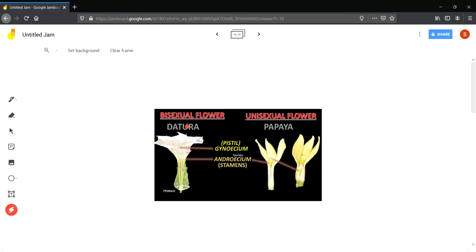Like this datura plant, you can see it has gynoecium and androecium both. But in papaya plant, stamens are in one flower and gynoecium is in another flower, and they are called unisexual flowers. This is all about revision of the chapter, getting to know more about plants.